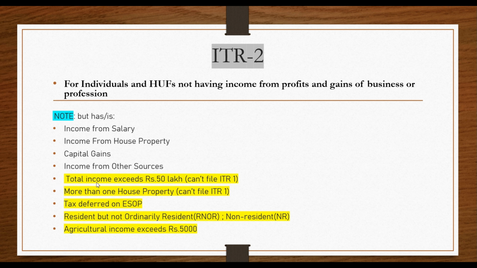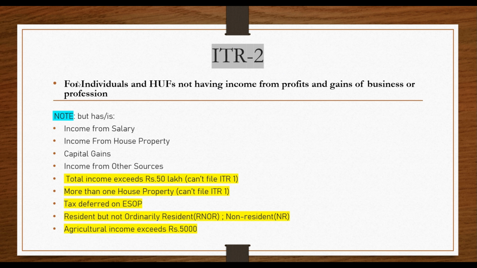Suppose your total income exceeds 50 lakhs, then you can't file ITR 1. More than one house property, can't file ITR 1. So in these two cases, you need to file ITR 2. In the next slide, I will also cover that you may also file in ITR 3. Tax deferred on issue of ESOP, resident but not ordinarily resident, or non-resident cases are covered under ITR 2.